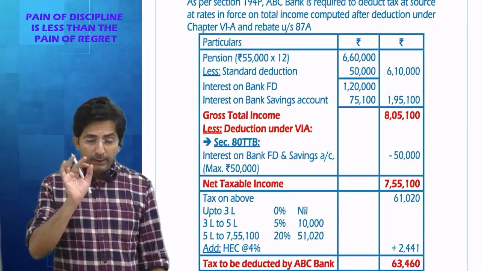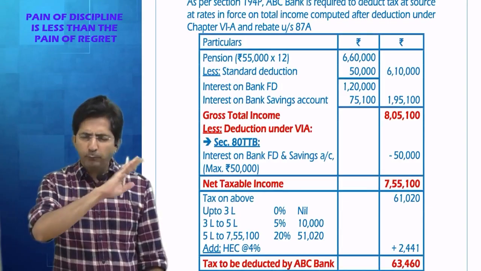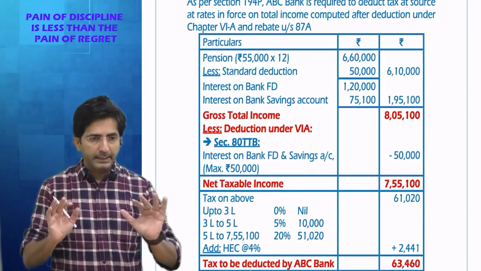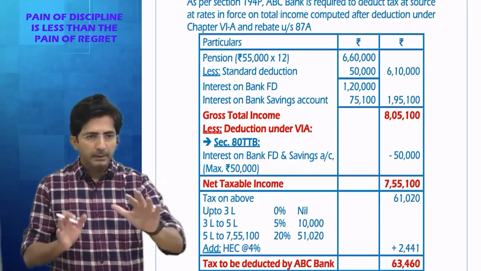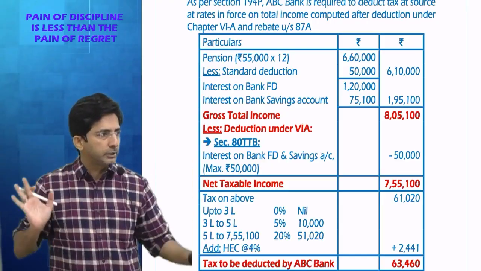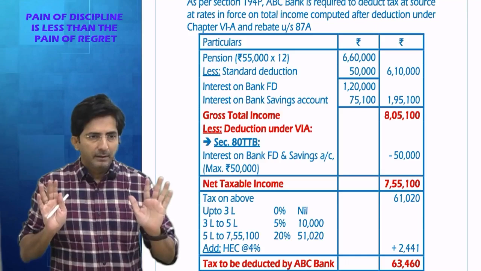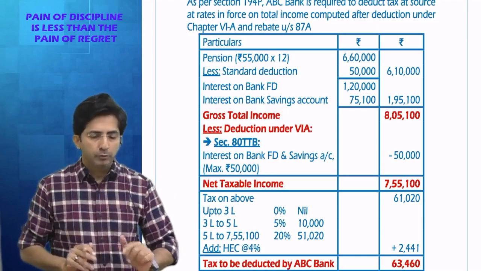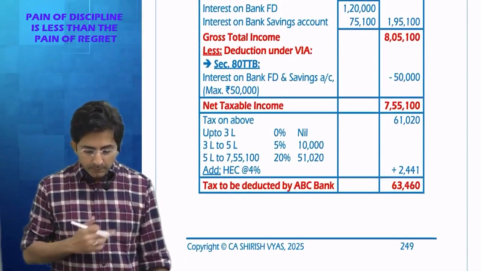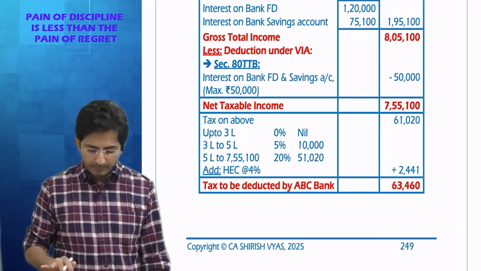You know, literally when banks calculate TDS under 194P, they make full-fledged computation. Although the title of the section is TDS on pension, TDS is not restricted to pension. It is on the entire computation. Because later on 194P is exempting the assessee from filing of return. So his full-fledged calculation should be done by the bank. See, all this working the bank is going to do on behalf of the senior citizen.